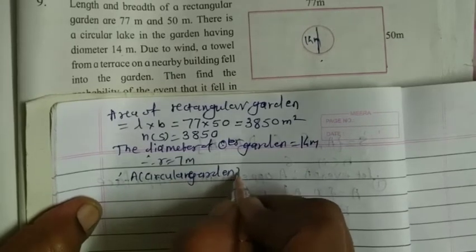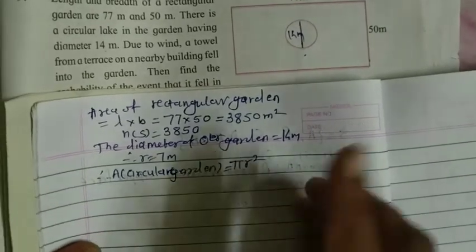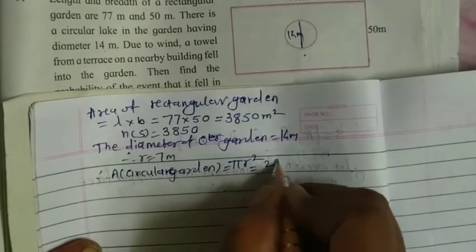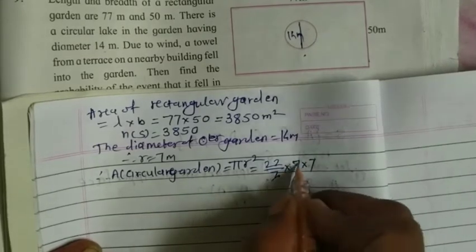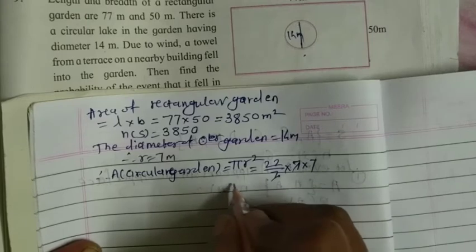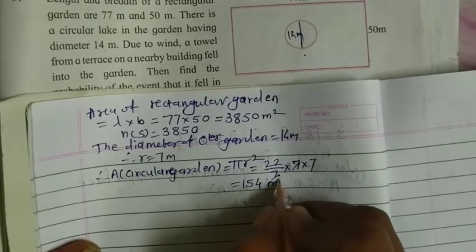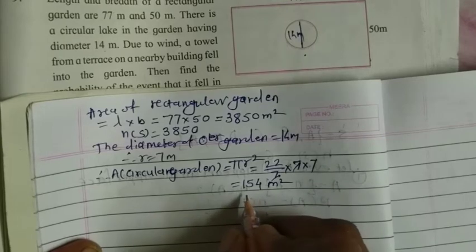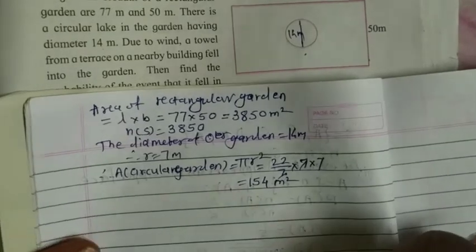We use the formula pi r square, that is equal to 22 upon 7 into 7 into 7, the 7s cancel. My answer is 154 meter square. Means this is the event that the towel fell into the lake.